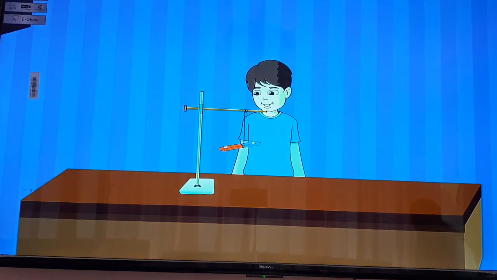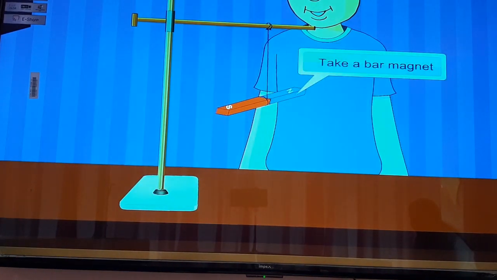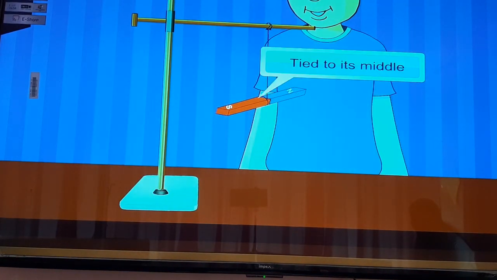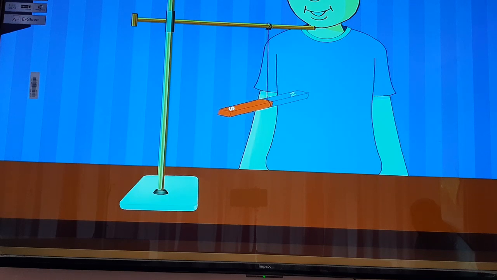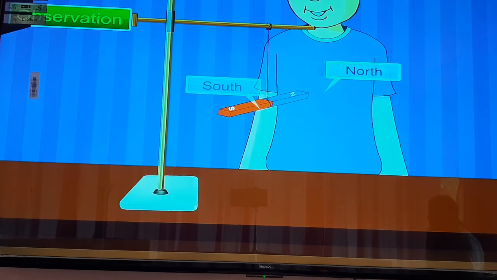Method: take a bar magnet and suspend it from a string tied to its middle so that it can rotate freely. It is a freely suspended magnet because it is free to move in any direction. Observation: the freely suspended bar magnet points in the north and south directions when it comes to rest.